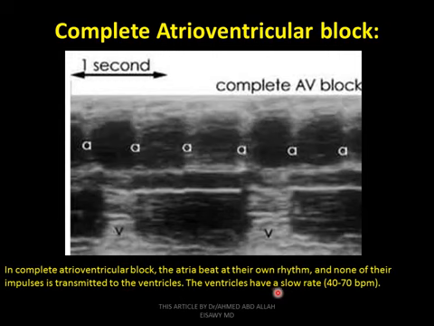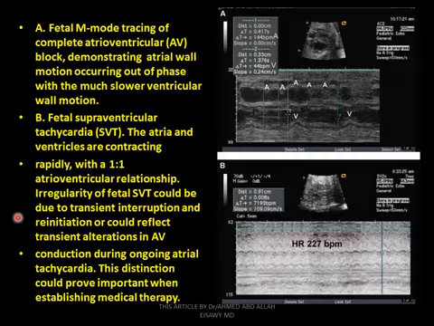The ventricle has a slow rate, 40 to 70 beats per minute. How many atrial contractions? More and more. How many ventricular contractions? Less than atrial contractions. So in complete AV block, the sinus node, which gives the atrial impulse, is not transmitted, completely blocked to the ventricle. This is one cause of bradyarrhythmias, one cause of bradycardia: complete AV block.